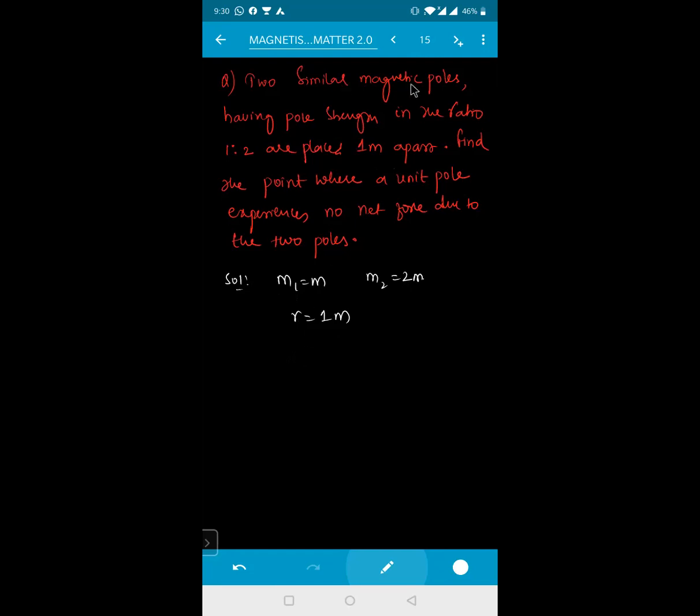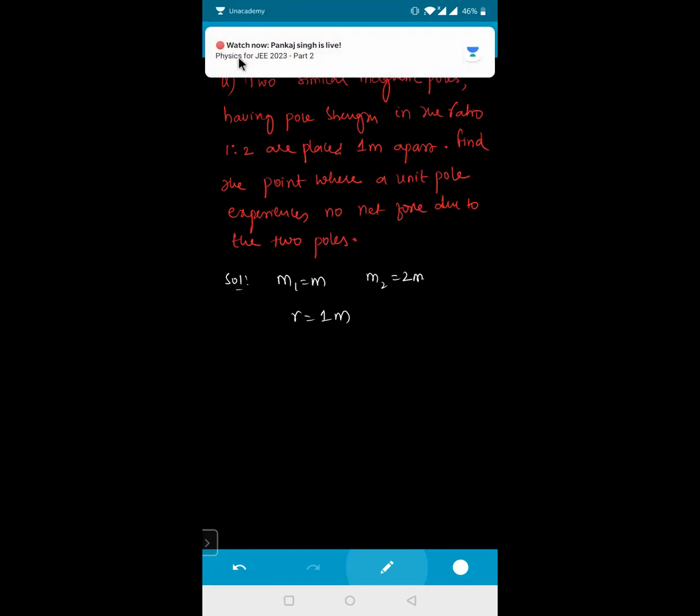Find the point where a unit pole, whose magnitude is equal to 1, experiences no net force due to these two poles.